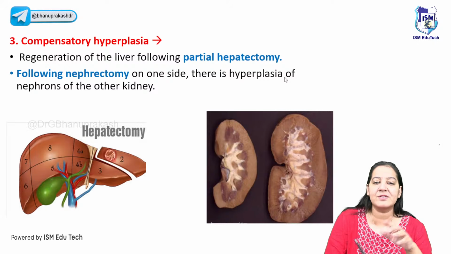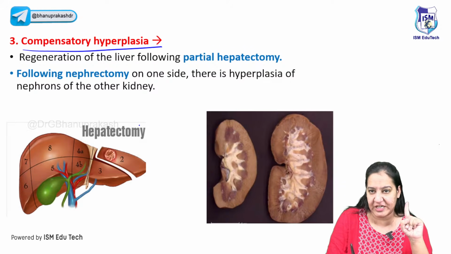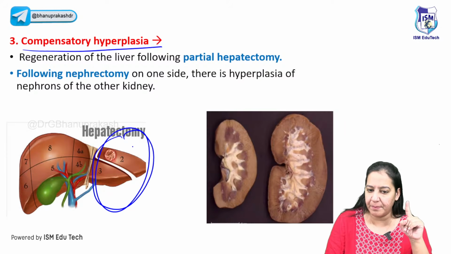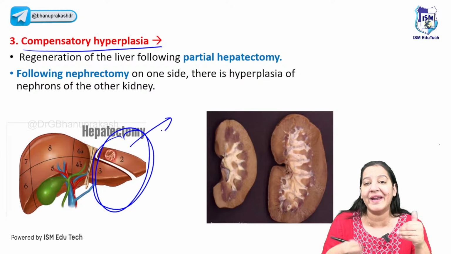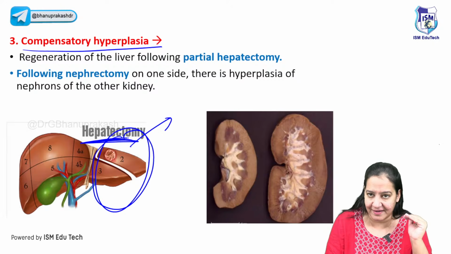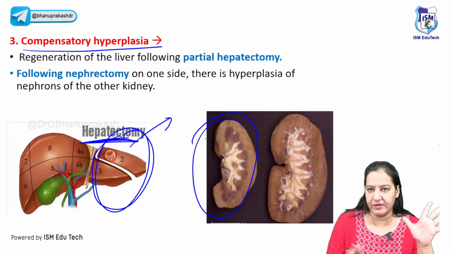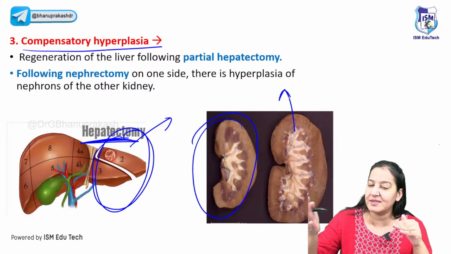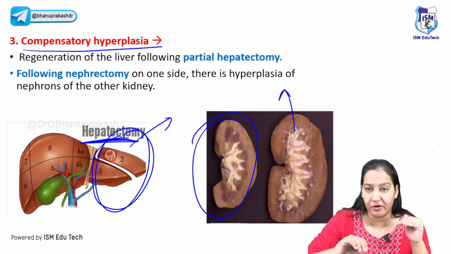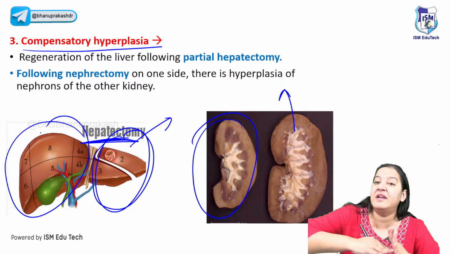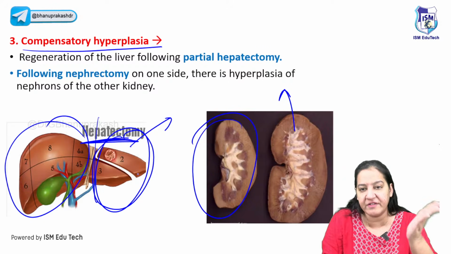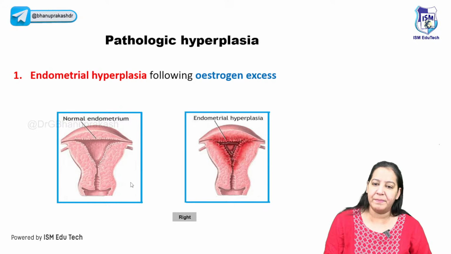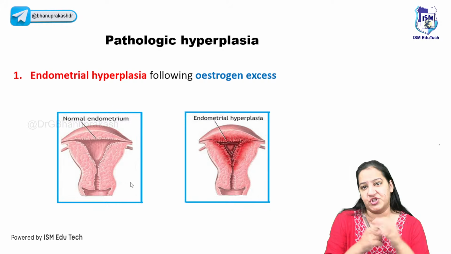And the third example is compensatory hyperplasia, very important MCQ. What is compensatory hyperplasia? Imagine one person has donated a part of the liver to another person, that is, hepatectomy is done, right? Or one of the kidneys is donated, right? So the other kidney, humans have two kidneys, will increase in size to compensate the loss of one kidney, or the remaining liver will increase in size to compensate for the part of the liver which is lost. So this is known as compensatory hyperplasia. You got my point? So that is compensatory. So these were the three examples of physiological, right?